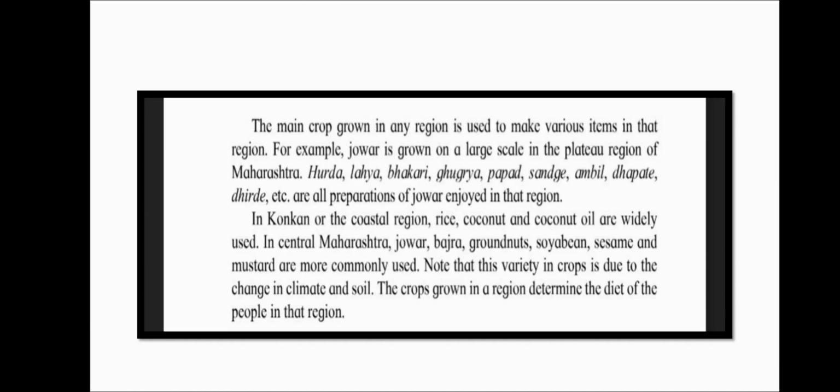In Konkan or coastal region, rice, coconut, and coconut oil are widely used. In central Maharashtra, jowar, bajra, groundnut, soybean, sesame, and mustard are more commonly used. Note that this variety in crops is due to the change in the climate and soil. The crops grown in a region determine the diet of the people in that region.